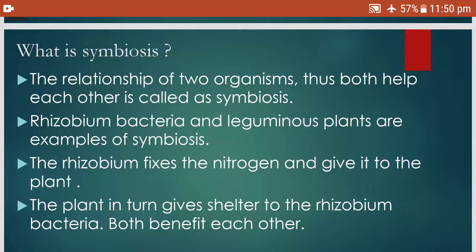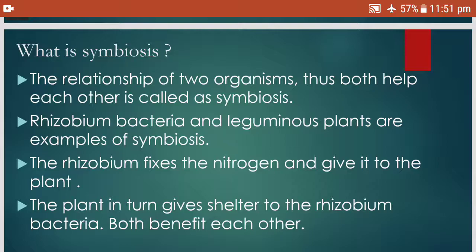Now children, when the bacteria is helping the plant, the plant is also helping the bacteria by giving it shelter. So both are mutually benefiting each other. Yes? They are useful to each other. The bacteria gives the plant the nitrates, and the plant gives the bacteria shelter. When they benefit each other, this is called symbiosis.